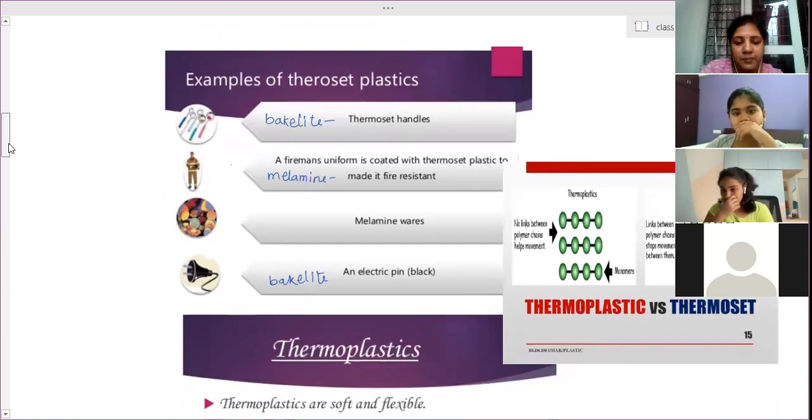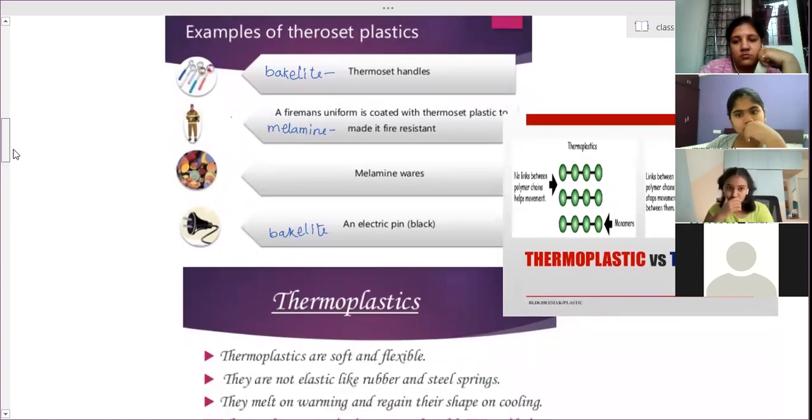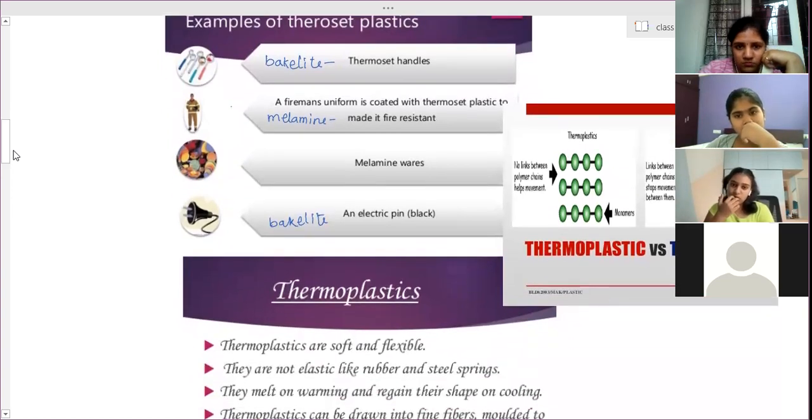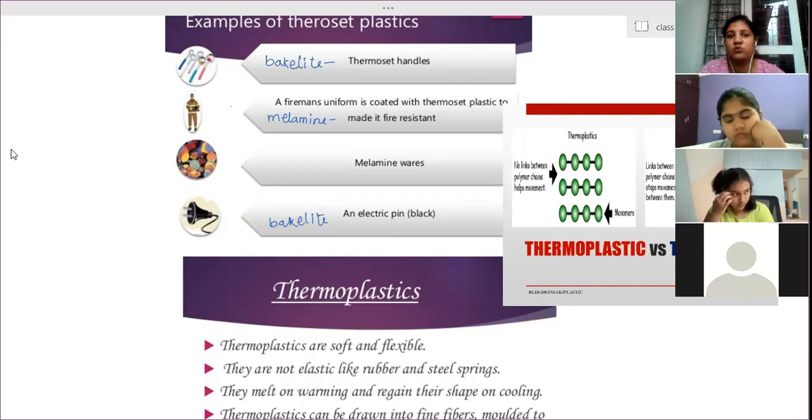Ma'am, here you have written melamine wares, so can it be chargers and all? No, melamine ware are not chargers. Bakelite is used for charging material. Bakelite is for all the electricity purposes, whatever materials we are using, and kitchenware handles, insulators, those are bakelites.